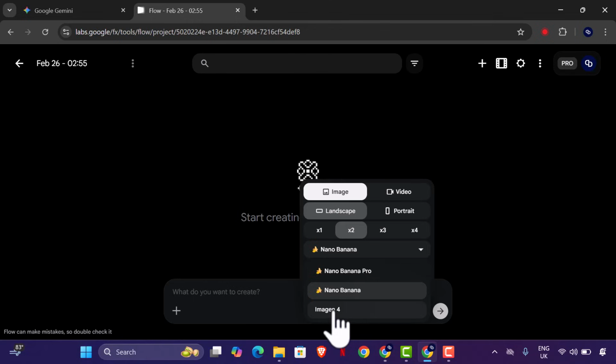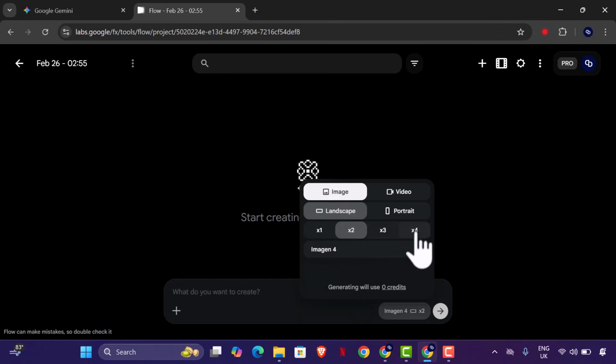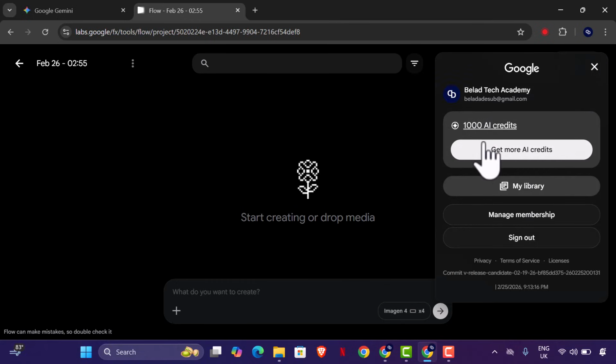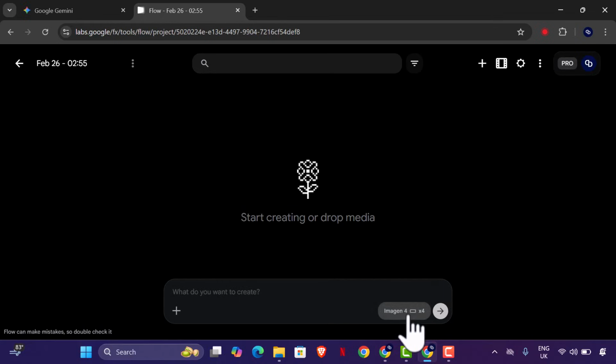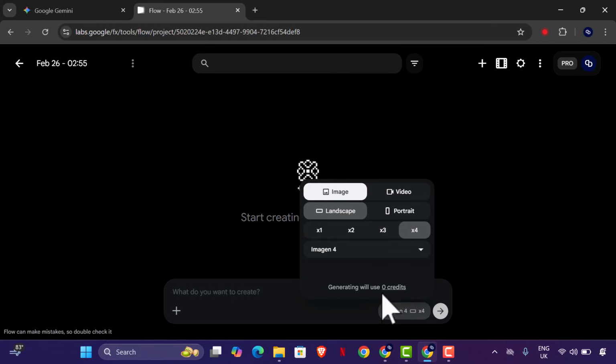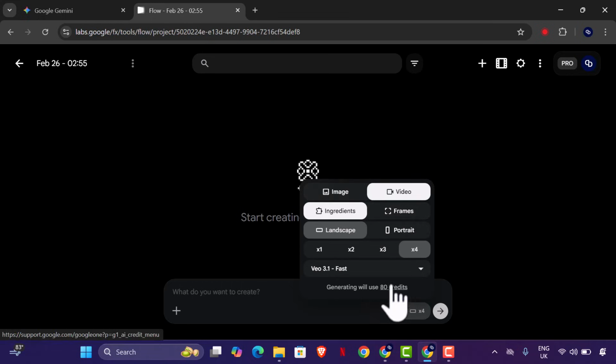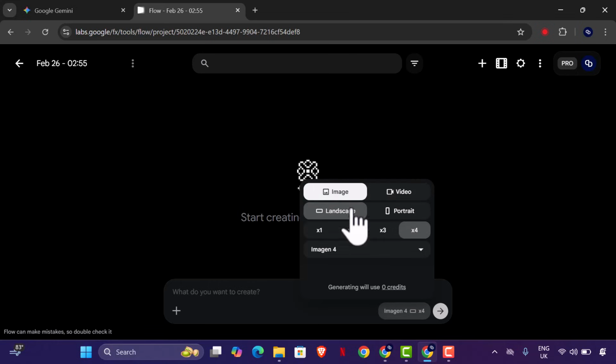So here we have Imagen 4. So if you were to generate what you were generating on ImageFX earlier, now you can use Imagen 4 to generate that, and you could choose the number of images you want generated. So far it is currently using 0 credits. One of the questions you might ask is, what happens to my 1000 AI credits on Flow? It won't affect your 1000 AI credits because currently it's still free, and you could see from here image generation is free. But if you have to generate video, then you would use credits. But since we are using image, it is free for image, maybe later it could be paid, but right now it's currently free. So here we have our presets, and so far so good.